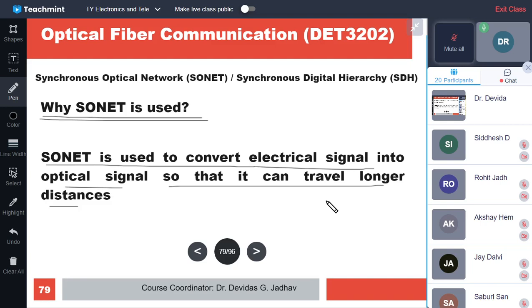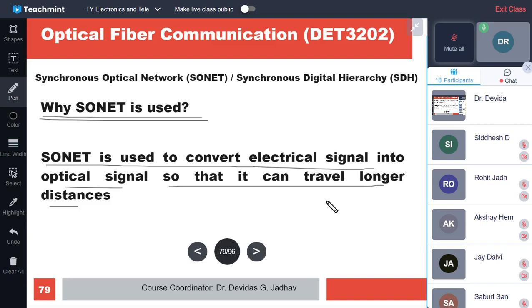If a device wants to interface with the optical network, then it has to have compatibility between the electrical device and the optical network.